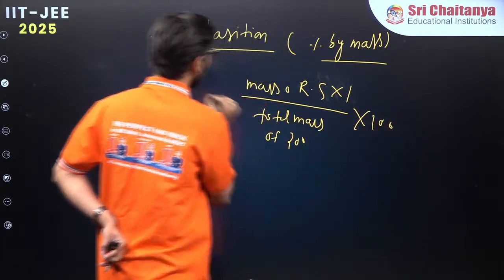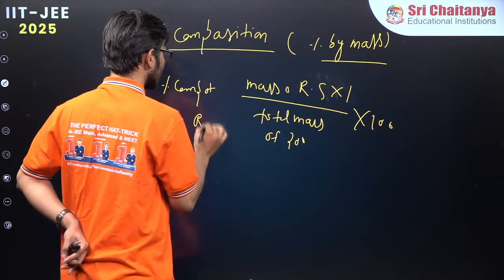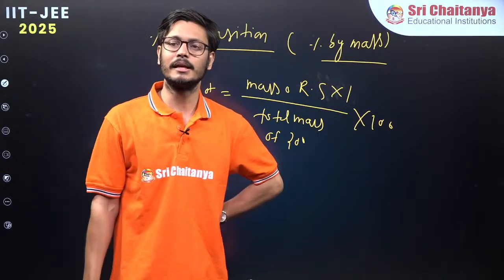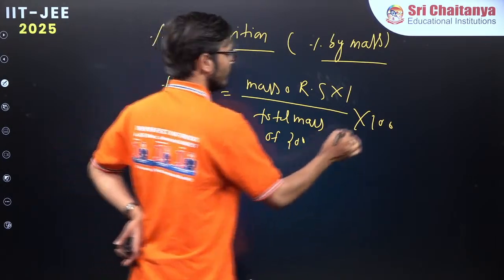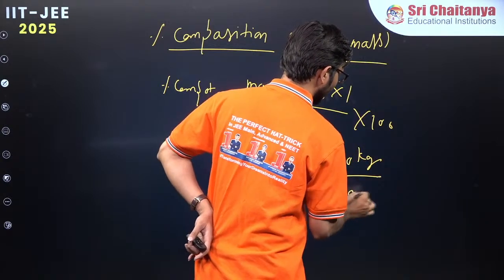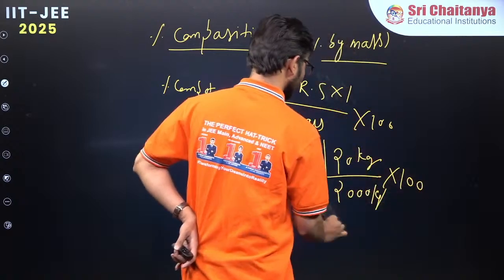So that will be the percentage composition of Rohit Sharma. If his mass is, let us say, 20 kg, and the total mass of the 200 people is 2000 kg, then this is the percentage composition of Rohit Sharma.